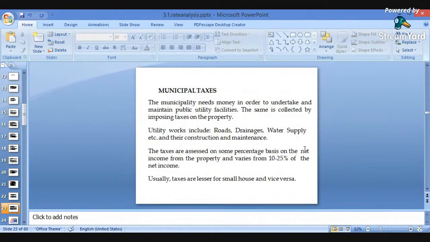Next important is again the municipal taxes. Municipal taxes are a major outgoing in case of valuation. The municipality needs money in order to undertake and maintain public utility facilities. The same is collected by imposing taxes on the properties.